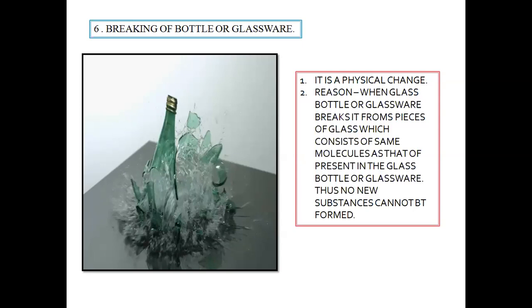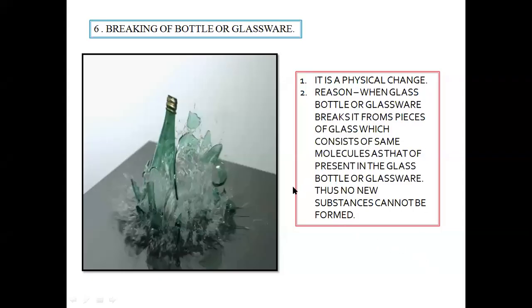If you analyze properly, you will see that the glass which was making up the whole bottle is the same one which is found in the pieces of glass bottle or glassware. That means the main point over here is no new substances are formed, or can be formed.